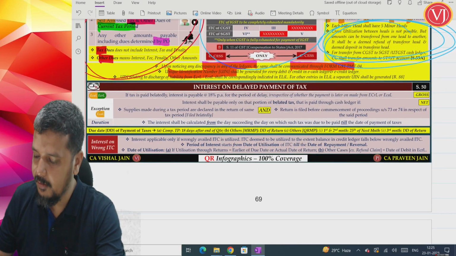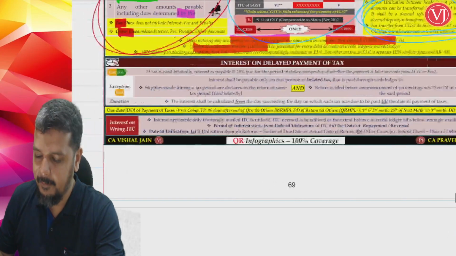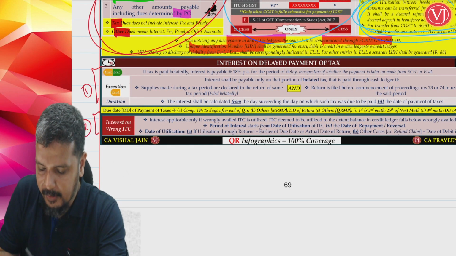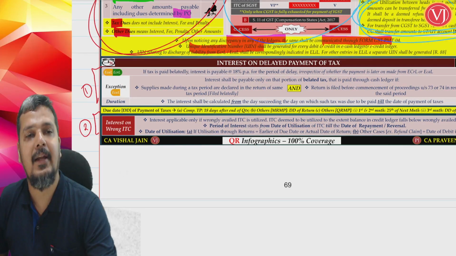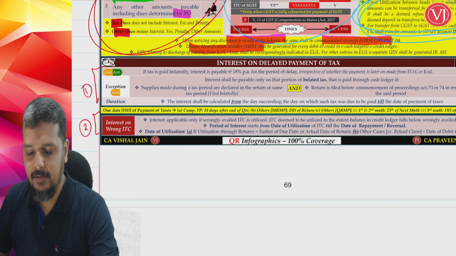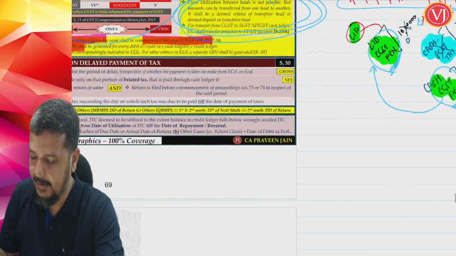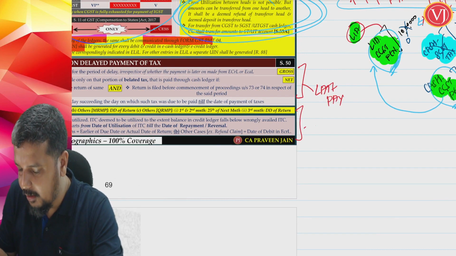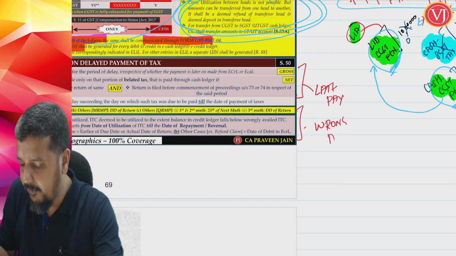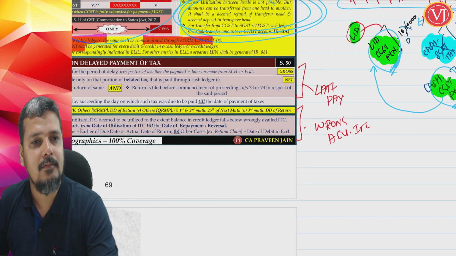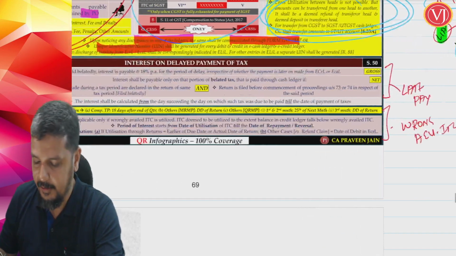Now interest is split into two parts. One is for late payment. The other is for wrong availment and utilization of ITC, interest on that. One is for your late payment, another is for your wrong availment and utilization of input tax credit. Right. Now coming back here.